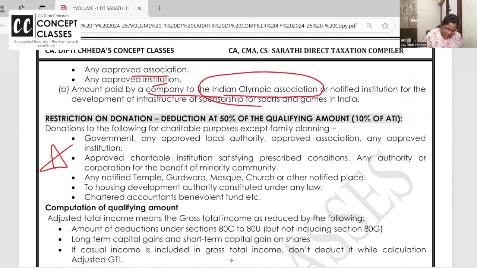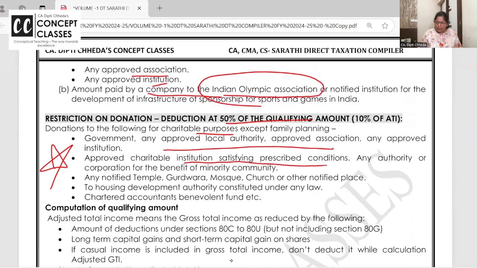This one is asked, the fourth category. 50% of the qualifying amount when you donate for charitable purposes, to a government association or any authority which deals with minorities, or to a notified temple, gurudwara, church, or to benevolent funds. CA, CMA, CS, all the institutes have a benevolent fund.